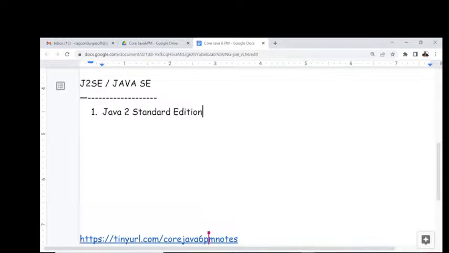Later on, when the fifth version of Java came into the picture, again more enhancements were added to Java. From that point onwards, that number 2 was removed. People started saying Java SE, Java EE, Java ME. Up to the 5th version of Java, J2 is available. Right from the 5th or 6th version onwards, a huge number of changes were available again in Java. That's why they removed number 2 from the naming convention. From that point onwards, the names Java SE, Java EE, and Java ME are used.